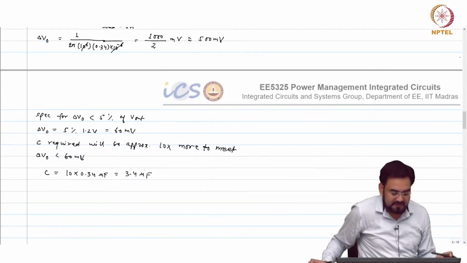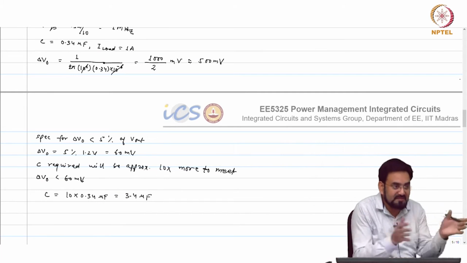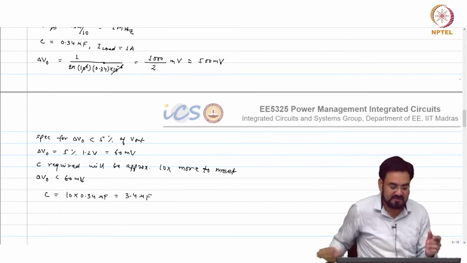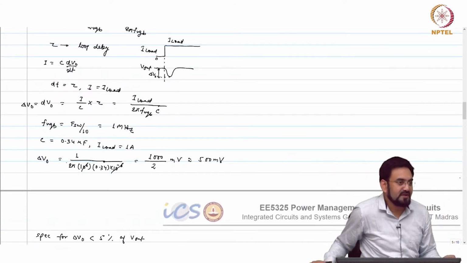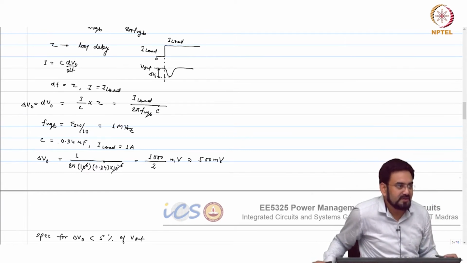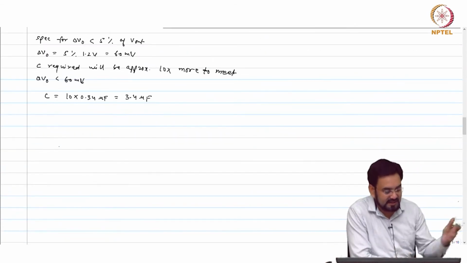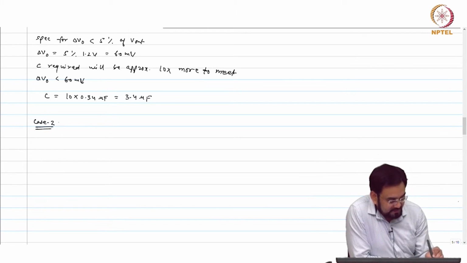So now take the case where you want to keep the same resonance frequency and increase the L and reduce the C. Then obviously from this formula it is directly affecting your delta Vout, and it is independent of L if you see here in this case, because we are looking at bandwidth limited, not limited by the inductor slew rate. So now let us take the second case, case 2.